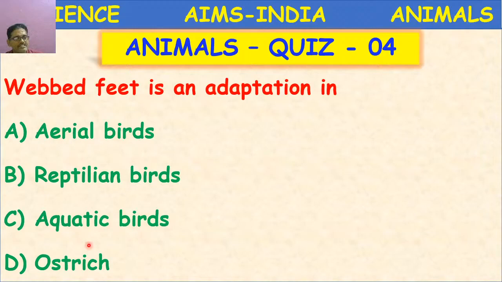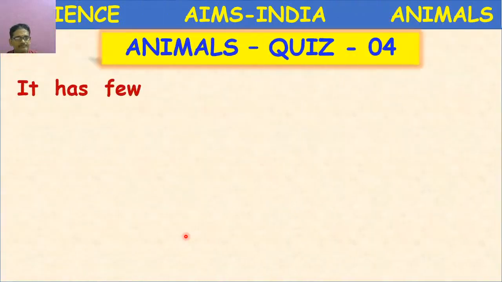Okay, the answer is aquatic birds. Webbed feet is the adaptation which helps the bird to swim in the water. In swans and ducks, you will see this adaptation, webbed feet. Okay, children, option C is the correct one. Next question.